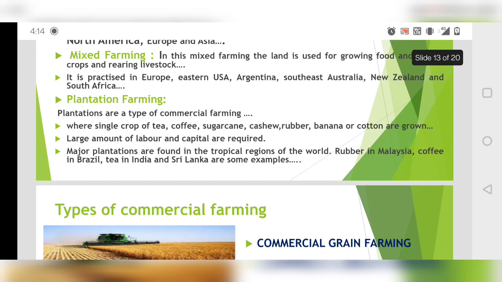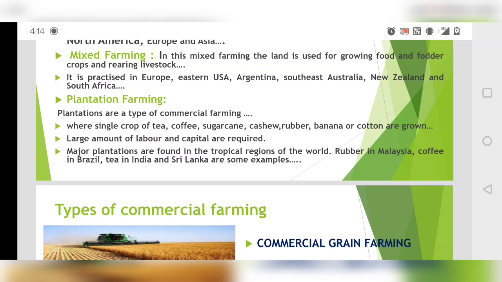Very, very important, because it is connected with history also. If you talk about indigo plantation, you have learned about it in, I think, the third chapter of your history, so it is there too. Plantations are a type of commercial farming, again where you are doing something for business purposes, for selling and earning profit. There you will grow a single crop like tea, coffee, sugarcane, cashew or rubber. These are all your plantation crops.